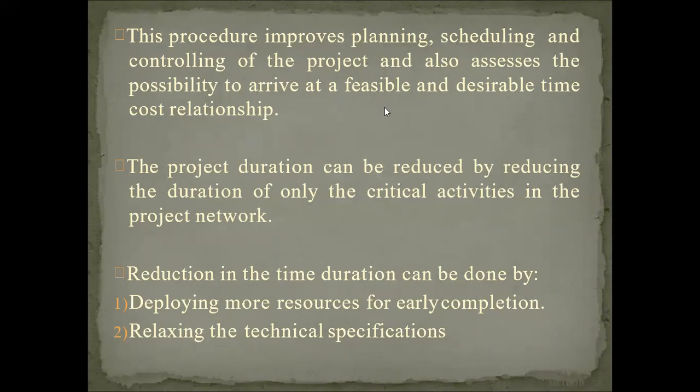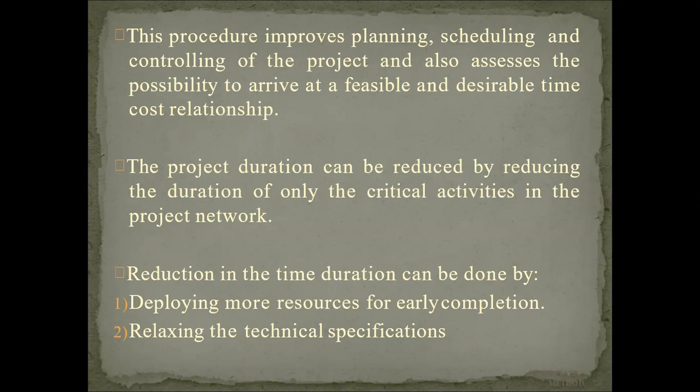The project duration can be reduced by reducing the duration of only critical activities in the project network. The critical path, as we know, is the longest path of the network. So we are reducing the duration of that critical path only.